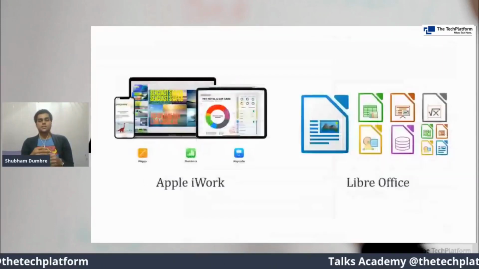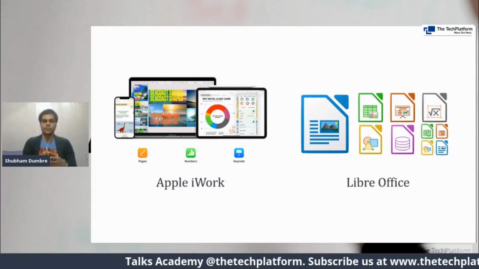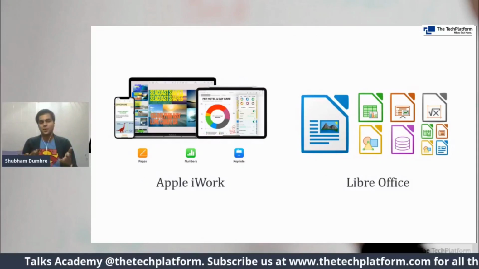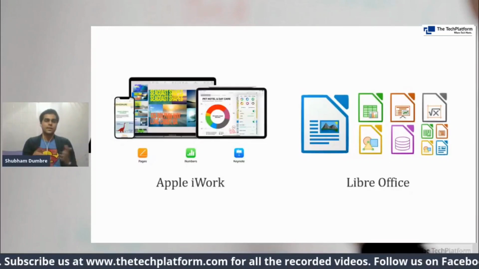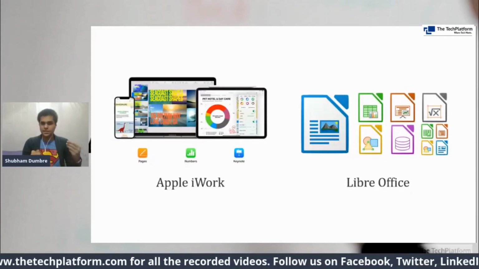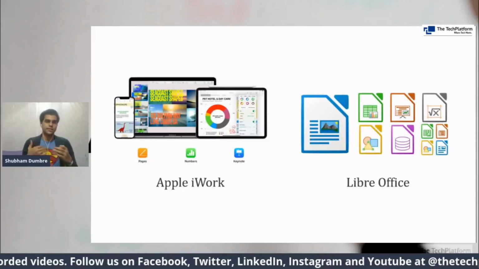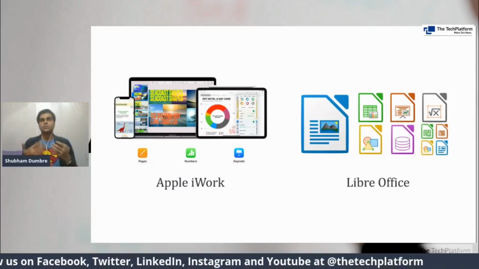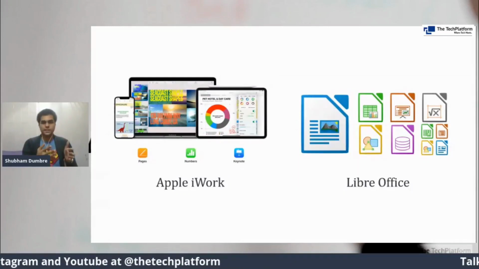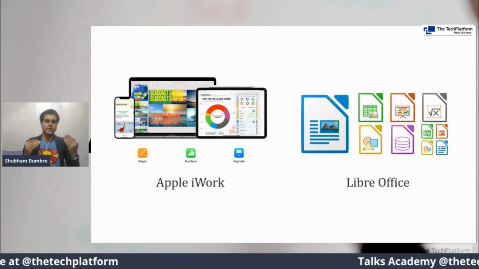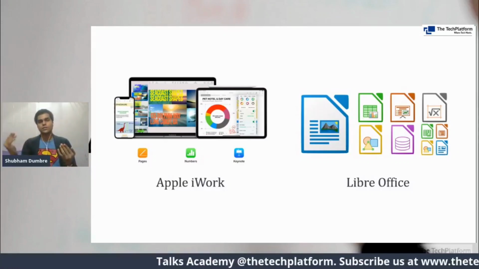The next one in this list is Apple iWork and LibreOffice. So Apple iWork is for all iOS fans like me. We all know Apple has three major things, which are Pages, Numbers, and Keynote. Pages is just like Microsoft Word. It's a word processor where you have different capabilities and functionalities for editing documents, creating them, and accessing them. So Pages is similar to Microsoft Word, and it is similar to Google Docs.